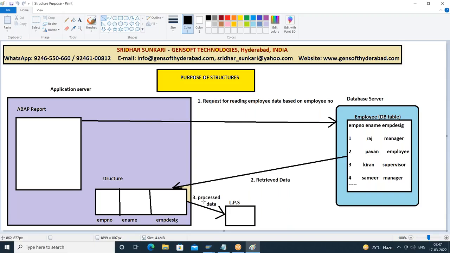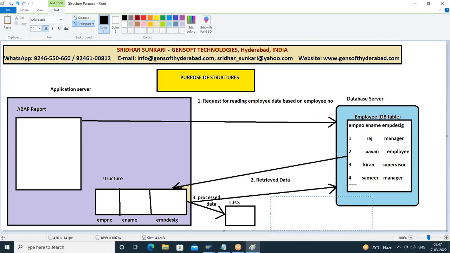After storing in the structure, we will process that particular data. We'll do some manipulation, and after doing the manipulation, you may either display that record or you will update that record back to the database. This is your manipulated data. You may display it on the output screen or you'll update that record in the database. So the manipulated data, whatever processing you've done, you'll put it back to the database. Instead of directly doing the operation on the database server, we are retrieving it to our structure. This structure gets created in the application server.